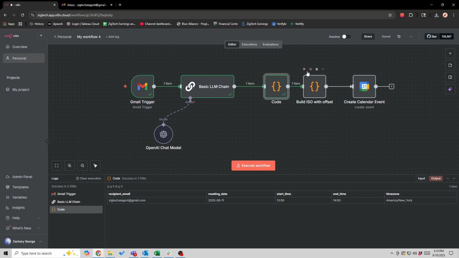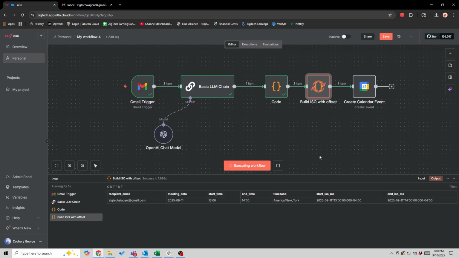Now the next one is, I had to put this step in here to handle time zone issues. N8N is a little finicky with its time zones. So I basically needed to create a step that solidifies what the time zone is of the meeting time that I requested. So I'll go ahead and execute this step. Okay, so now I've got, again, my meeting date, my start time, my end time, and my time zone.